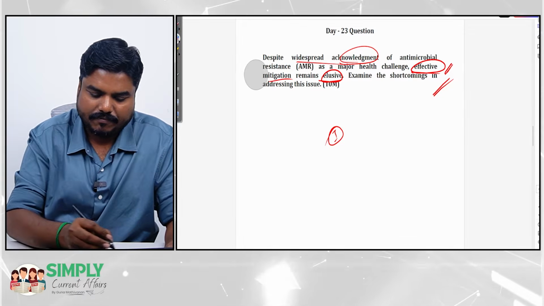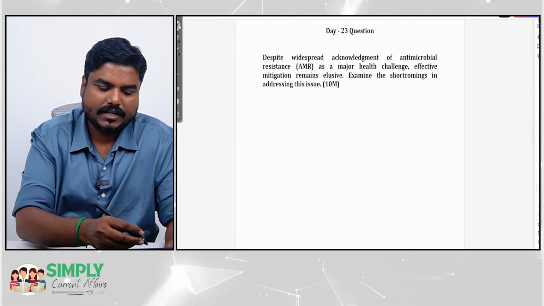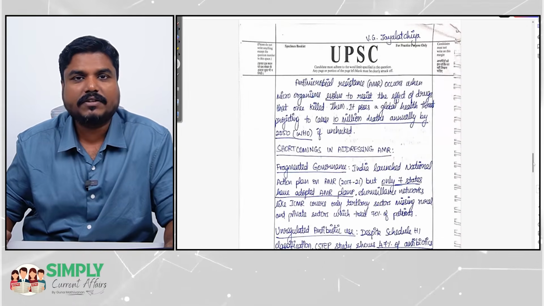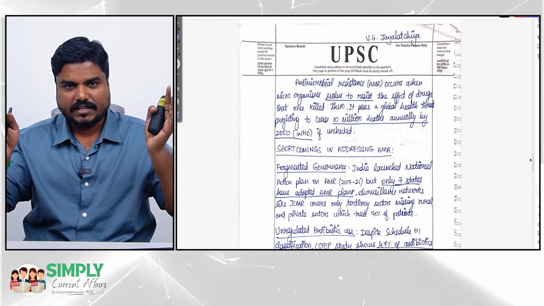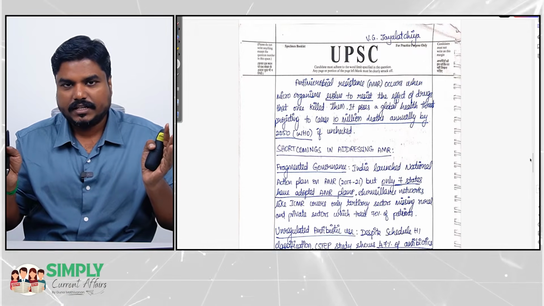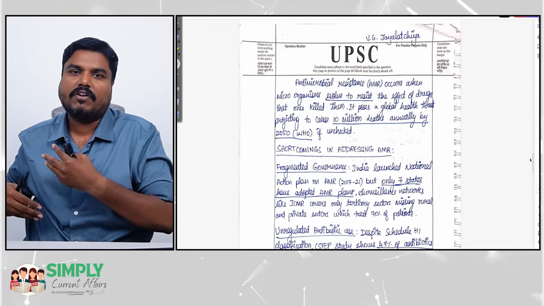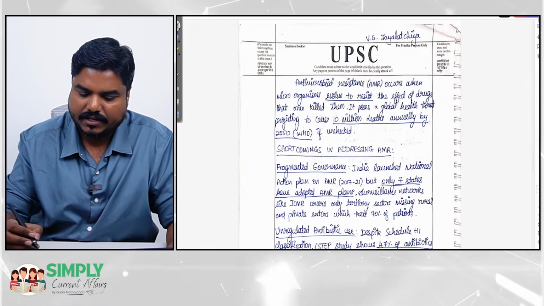Okay, easy question. But what we noticed is a lot of students were not highlighting the efforts part. At least one line, it's better to give the efforts. That is, highlight the fact, highlight the efforts. Despite these efforts, the mitigation remains elusive because of the following reasons. So even here,